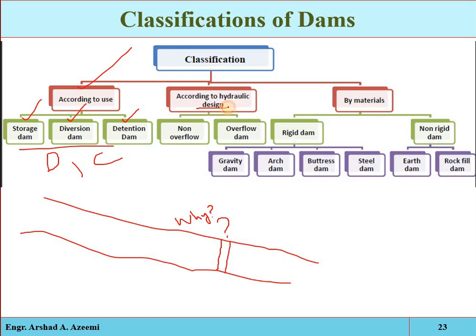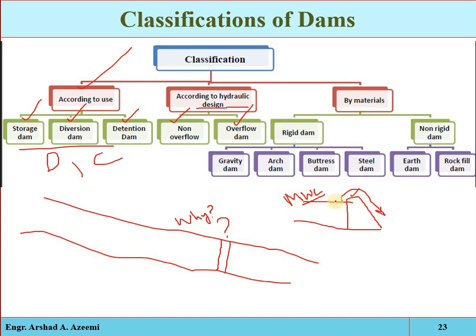The second classification is the hydraulic design. According to the hydraulic design, the dam may be classified as non-overflow dam and overflow dam. Briefly, if we have a barrier constructed across a river, and that is the maximum water level which we discussed in the second part of this lecture, and the crest level is higher than the maximum water level, then the water will never overflow on this structure.